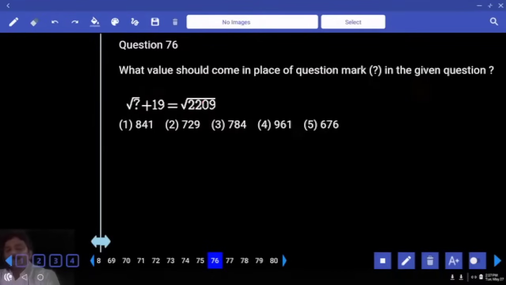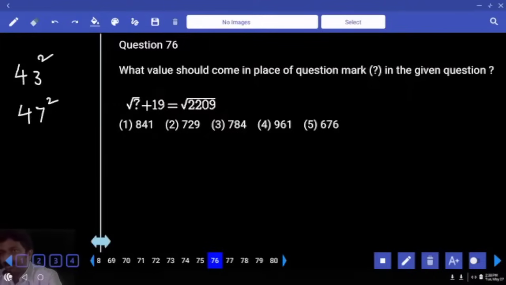Right hand side, 2209. So it must be either a square that ends with 3 square or 7 square. Correct? What is 40 square? 50 square. So the under root value is more than 1600, less than 2500. So it should be in between 40 and 50 only. It has to be either 43 square or 47 square.